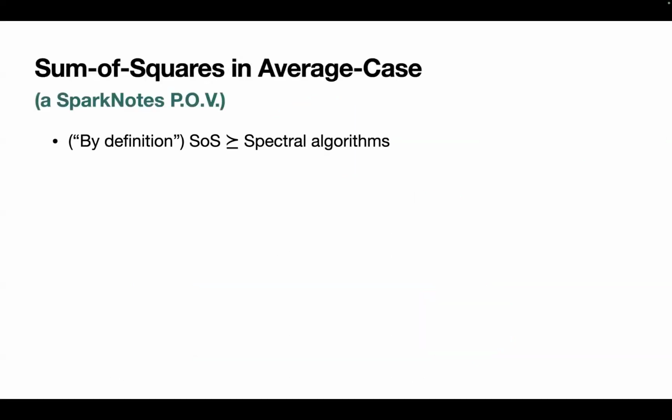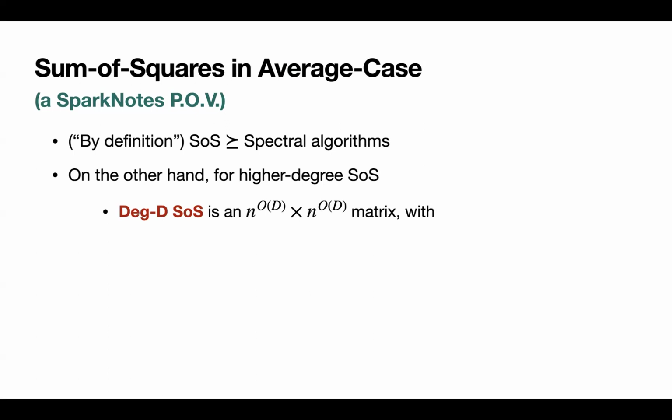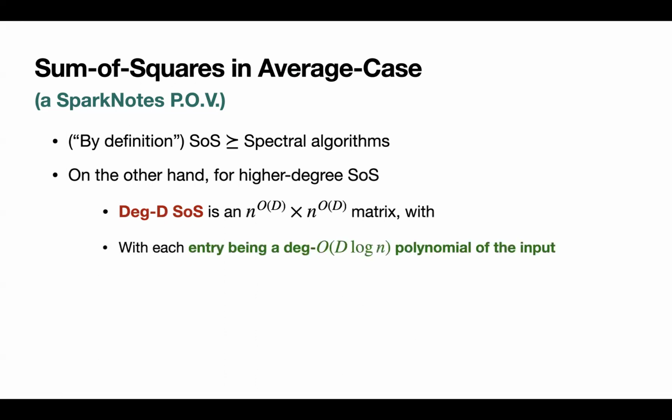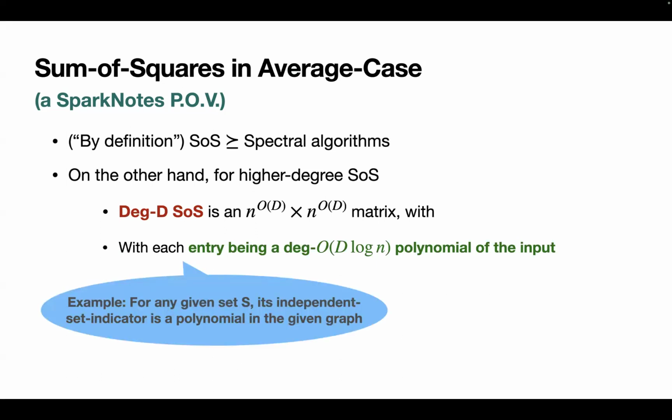And here's a high-level view for some average case sum of squares bounds. We know that by definition, sum of squares captures special algorithms. But on the other hand, for higher degree sum of squares, we can also just view it as a gigantic matrix of dimension n to the order d by n to the order d. And each entry of this known matrix, we can think of it as a polynomial of degree d log n of the underlying input. One example is for a given set S, the independent set indicator can be written as a polynomial of the graph input.